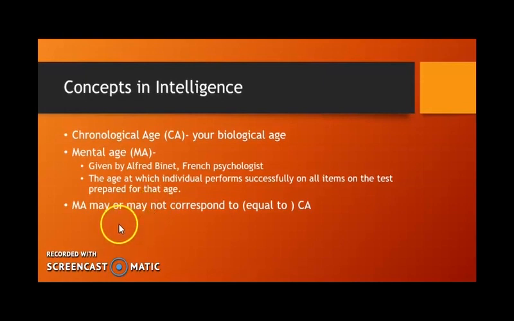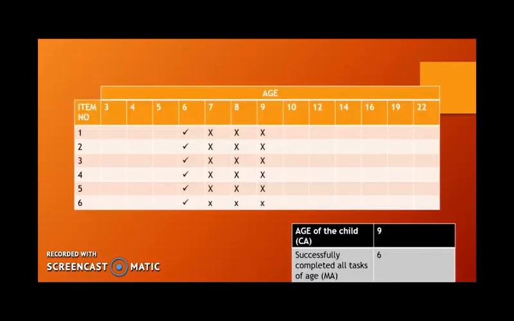MA, mental age, may or may not correspond to CA. That is, the mental age of a person may not be equal to his real biological age. Here is a table from the Binet-Kamat test. Now I will tell you how MA and CA are actually calculated.